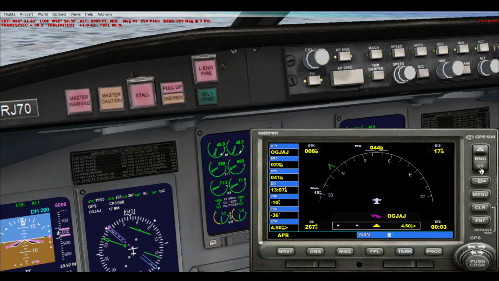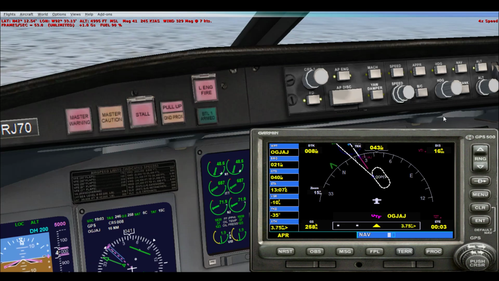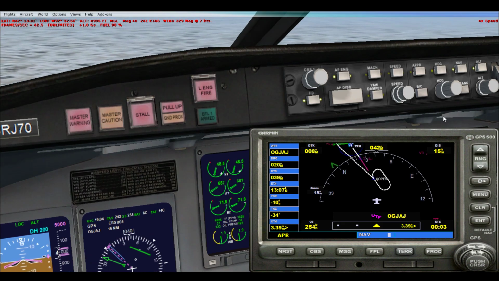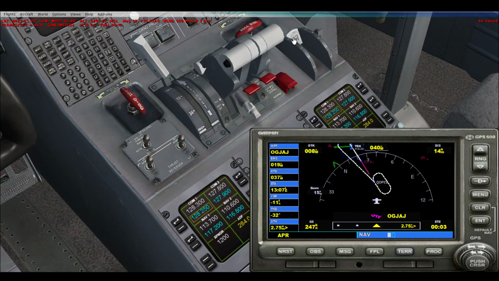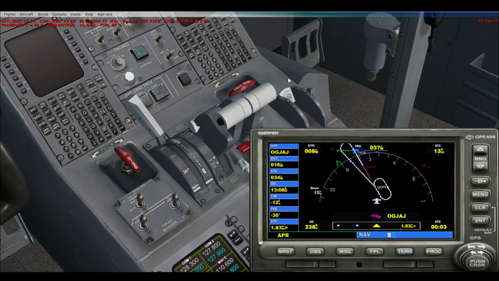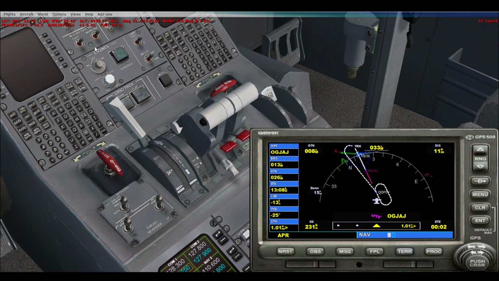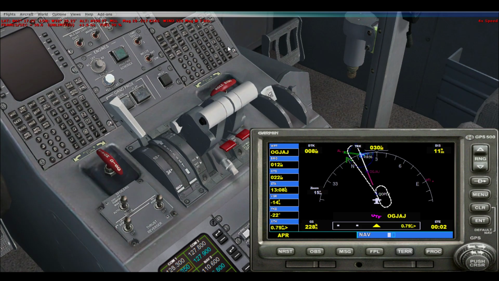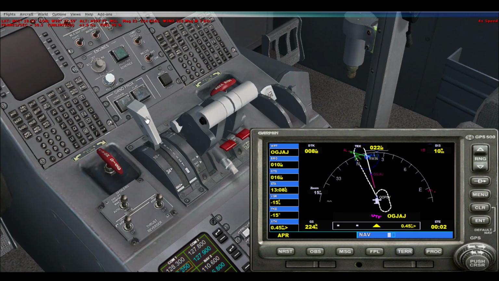So now what you want to do is mentally prepare for landing. Make sure you know where the flaps are, because we'll be using the flaps to increase our drag and decrease our speed. Here are the flaps right here. You also want to arm the spoilers, and we can do that right now. This is the spoiler lever. To arm the spoilers, press Shift and the slash key right next to it at the same time. As you can see, that lever moved.